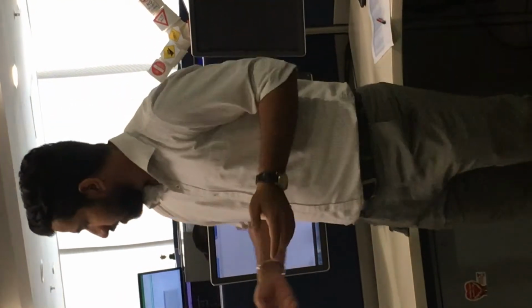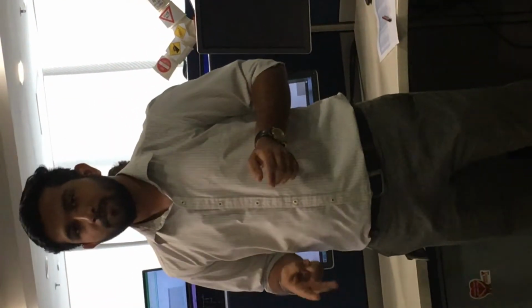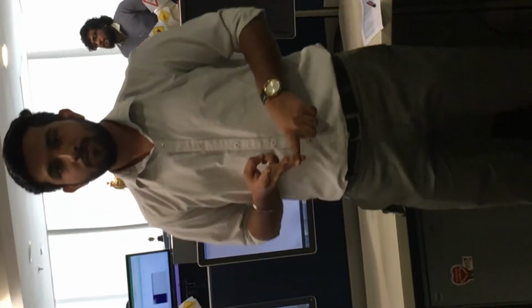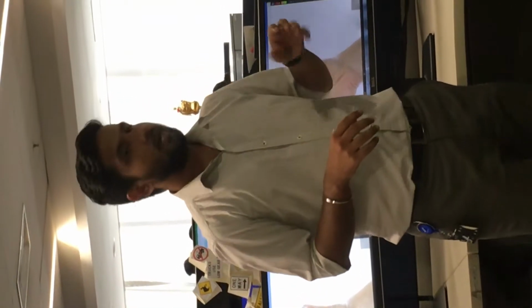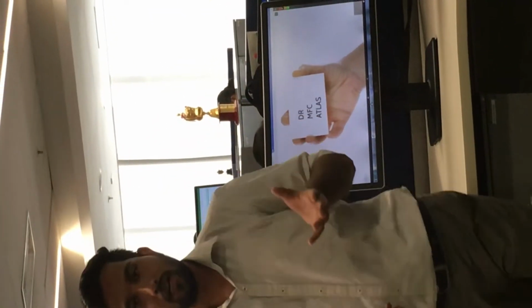So basically, what does CDFP do? CDFP follows 3 main processes. Atlas, we all know what Atlas is. We have all been working in Atlas. The 2 specific tools used by CDFP are DR, that is detection review, and MFC, that is map feature coder. In order to explain it in a much better way, we'll show you one video so that you can get a glimpse of what DR is, how it looks, and what we do in DR.